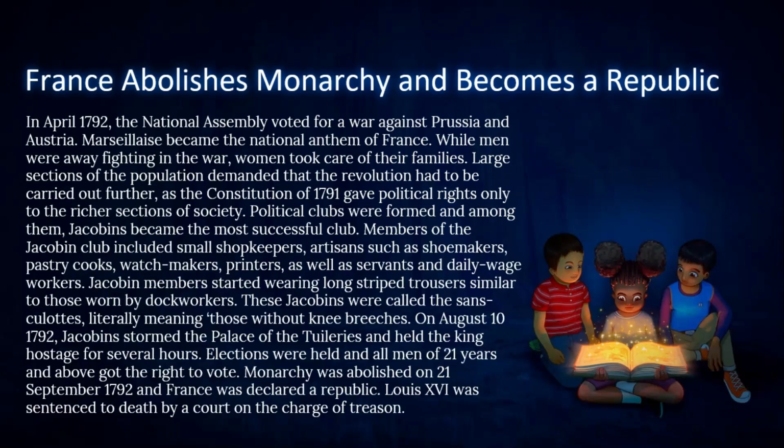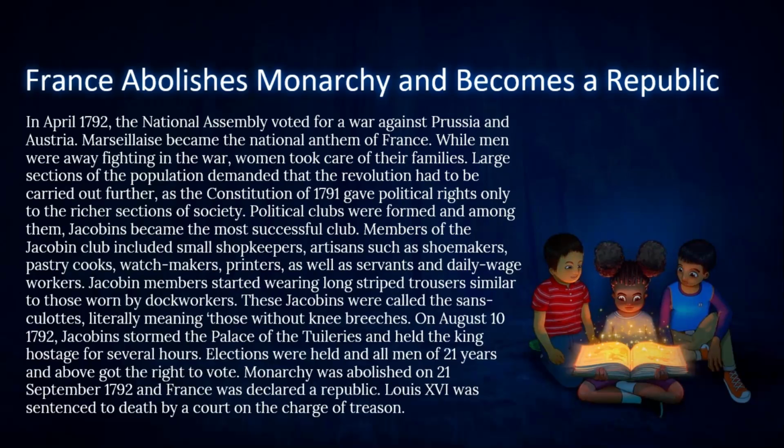Members of the Jacobin club included small shopkeepers, artisans such as shoemakers, pastry cooks, watchmakers, printers, as well as servants and daily wage workers. Jacobin members started wearing long striped trousers similar to those worn by dock workers. These Jacobins were called the sans culottes, literally meaning those without knee breeches.